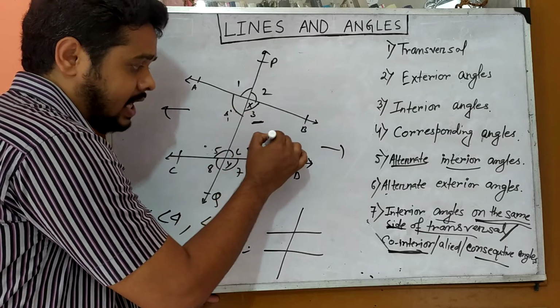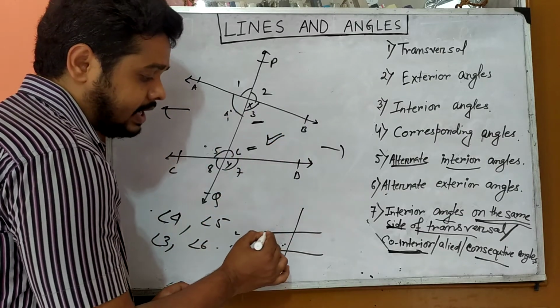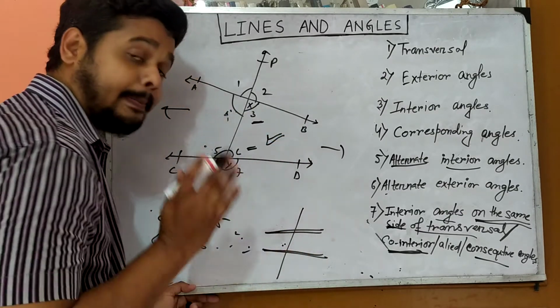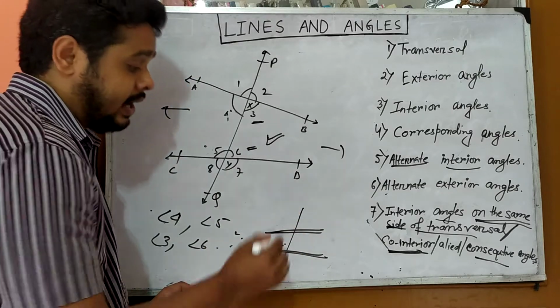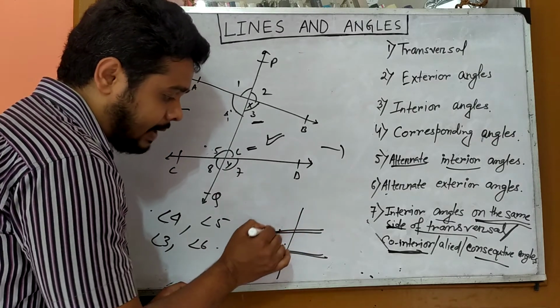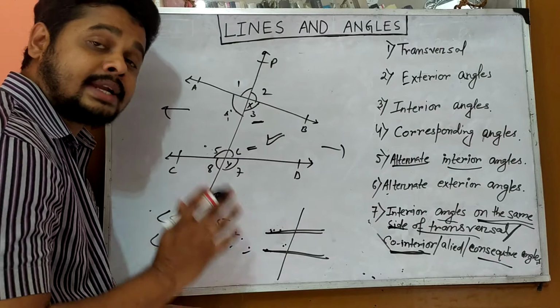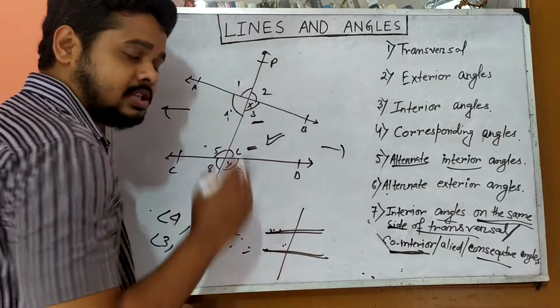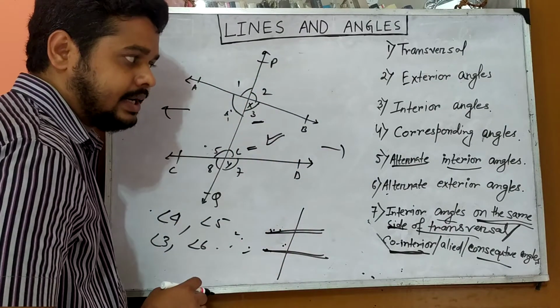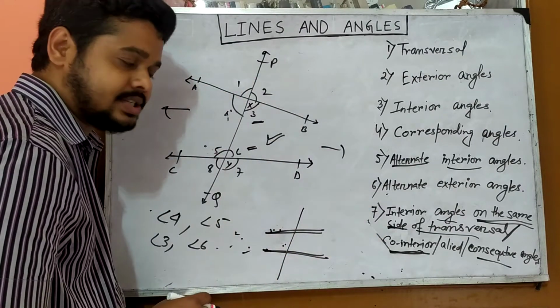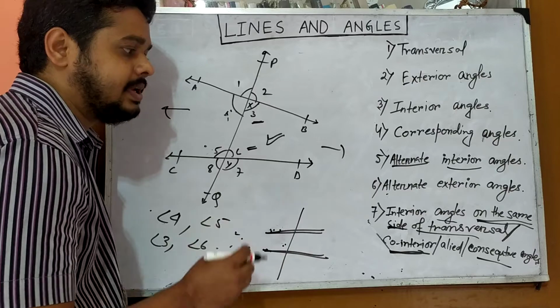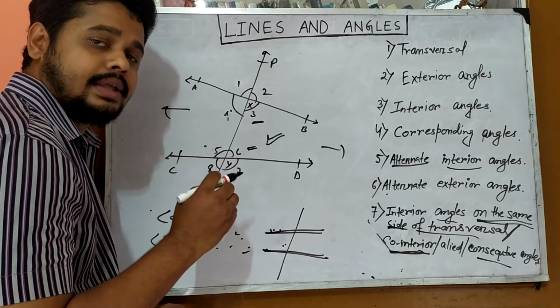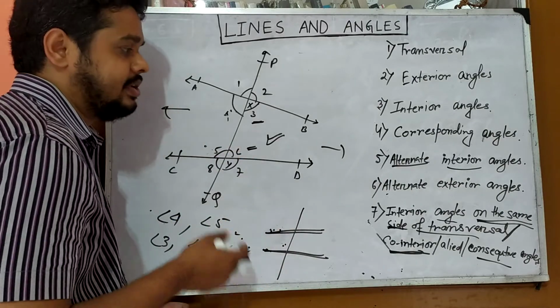This is the general case, and the special case is when the two lines are parallel to each other. When these two lines are parallel, some property holds between corresponding angles, between alternate interior angles, between alternate exterior angles, and that will be discussed in the next class by theorem.